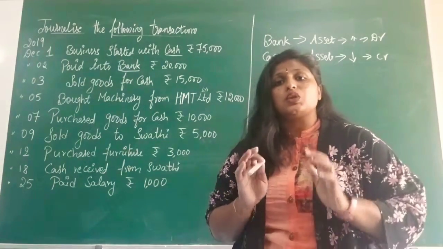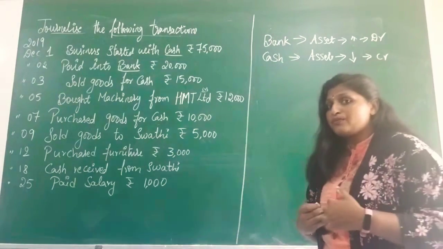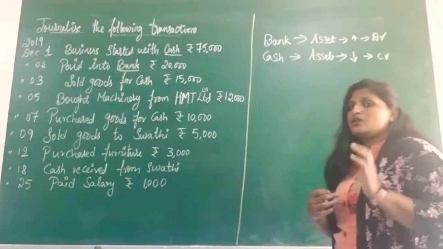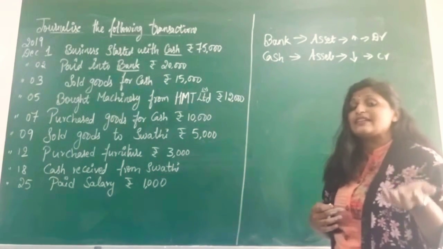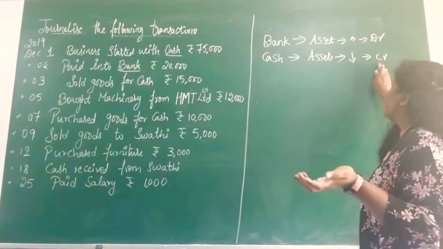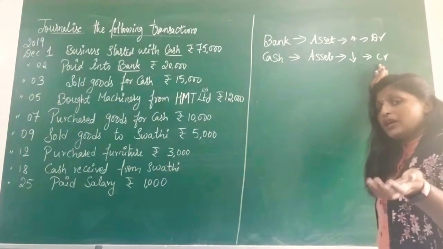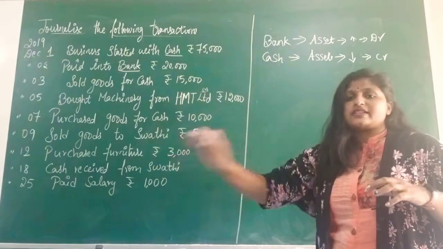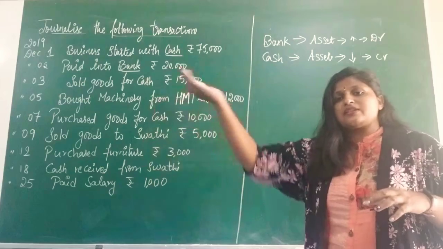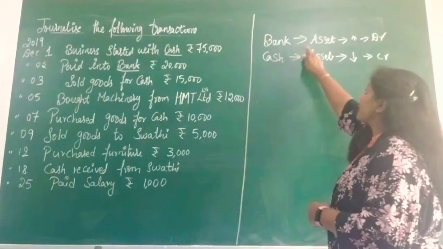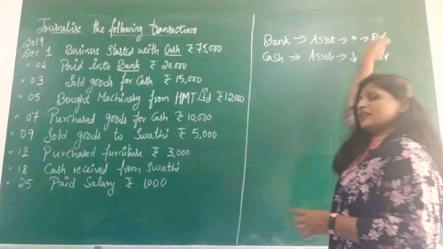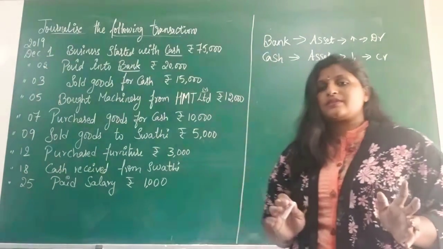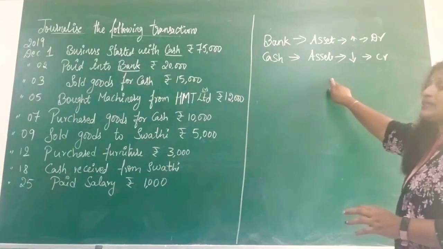Cash and bank both belong to assets, so apply the asset rules here. From your business, you are paying some cash to the bank, so your cash value is decreasing. Decrease in the value of an asset will be credited. Next is bank. Your bank account balance is increasing, obviously, when you put in some money. So increase in asset will be debited. Understood how to apply the rules? Please learn this.